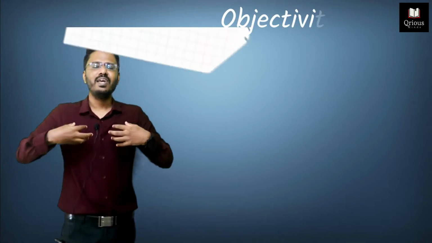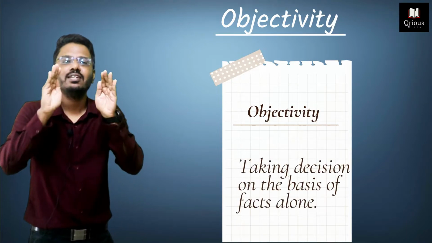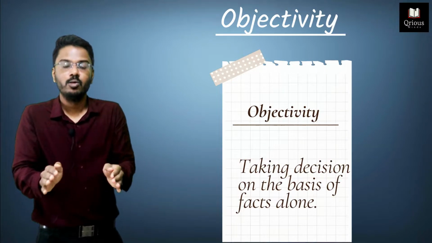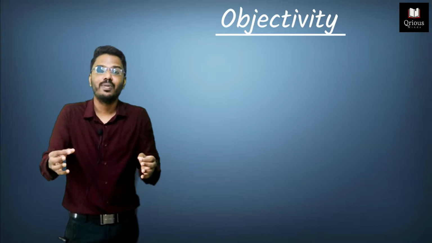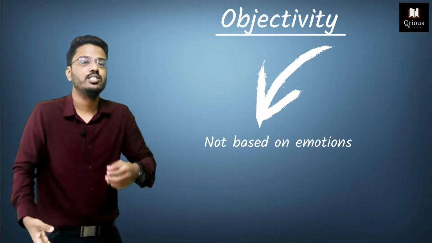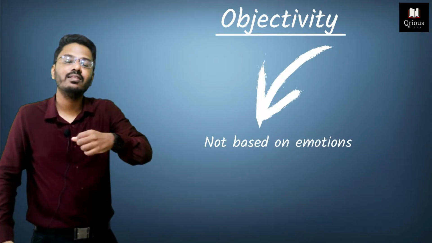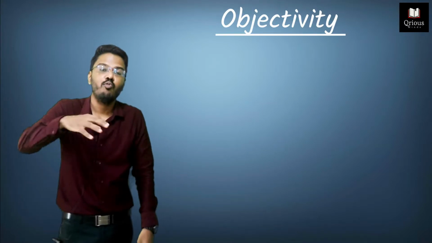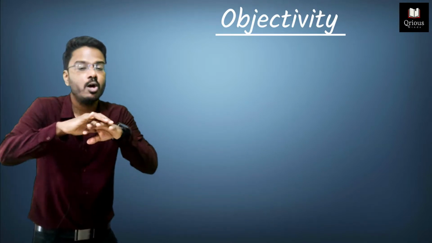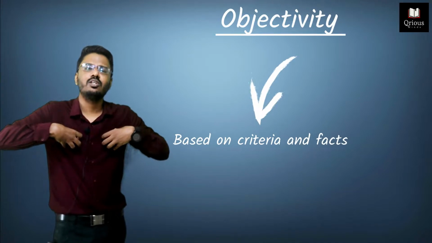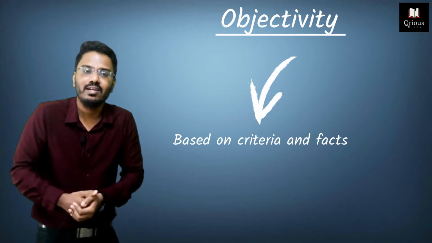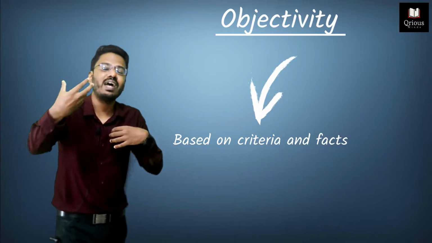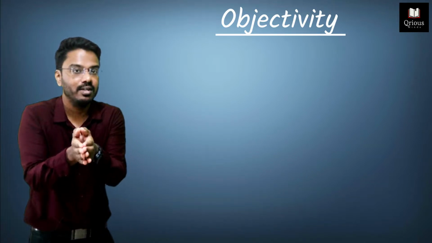And after covering the fairness principle, let's move on to the third principle, and that is objectivity. Objectivity simply means basing your decision on facts alone. You shall not take decisions on the basis of your emotions. It's not like if you are happy, then you shall say yes to everything. If you are angry or sad, you shall say no to everything. Basing decisions on an established set of criteria or on the basis of facts given to you is what objectivity implies.